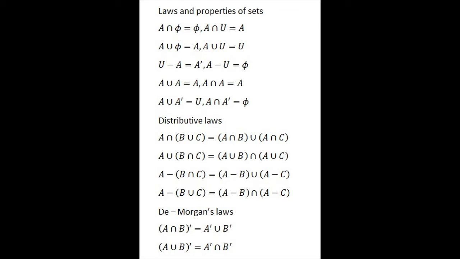Then A union A dash. If you have something and something which you don't have, when you club all those things, you will get the universal set. And A intersection A dash, nothing in common, so null set.